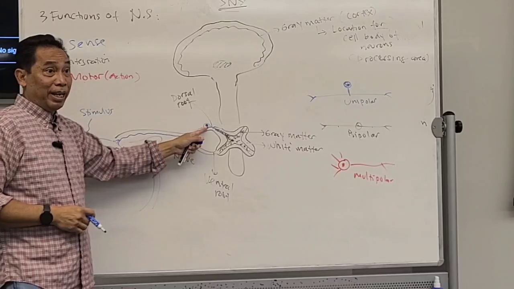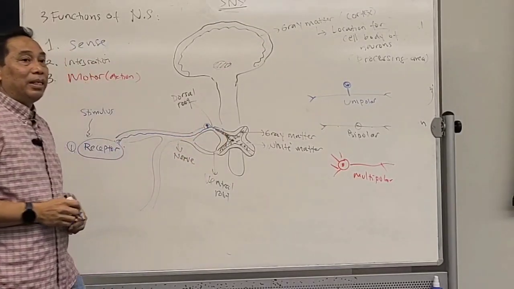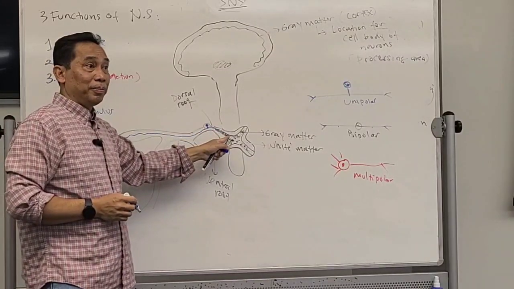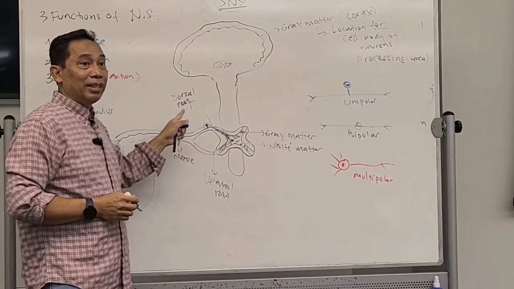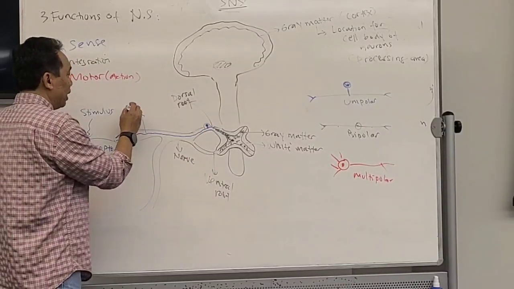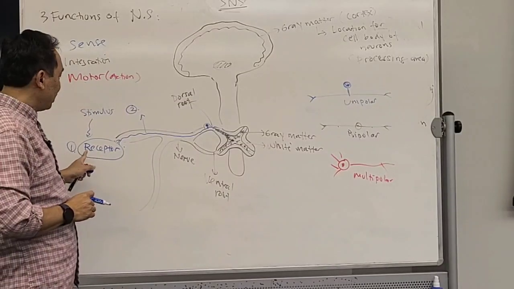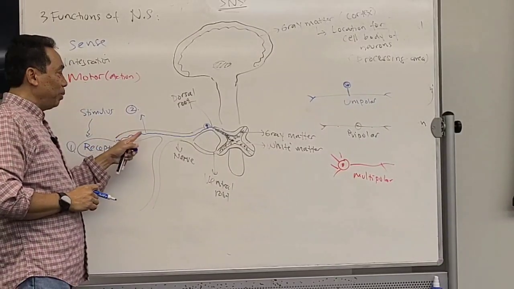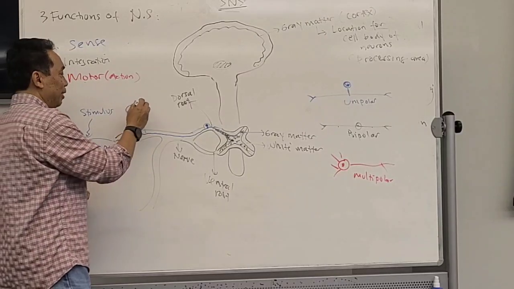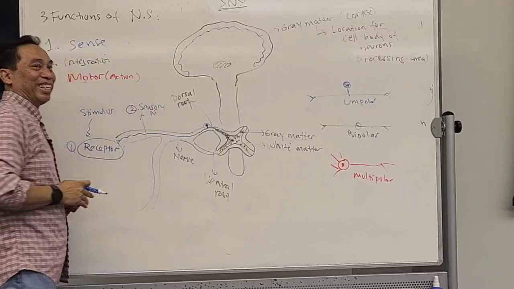Get this one? And then the rest of the axon enters into the spinal cord. Carry that sensation. Now what do you call this blue? This is the second component of the nervous system. After the receptor, the sensation will be carried by this neuron. What do you call that neuron again? Sensory neuron. What is the shape? Unipolar.